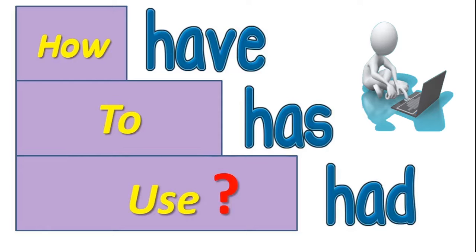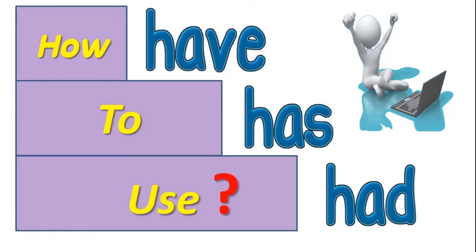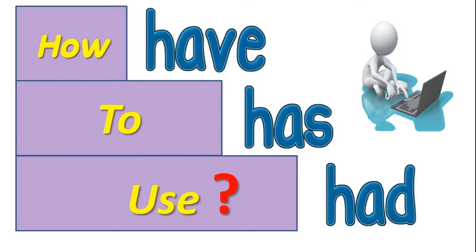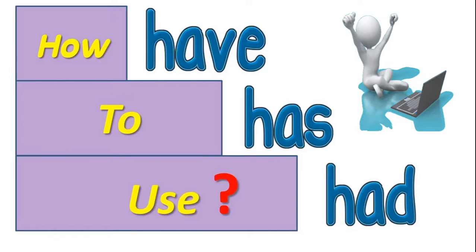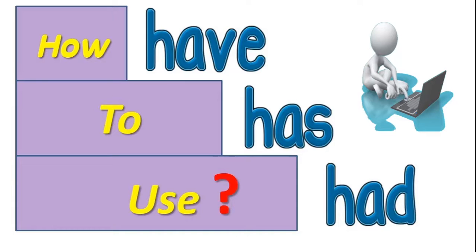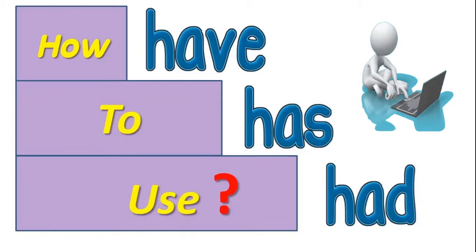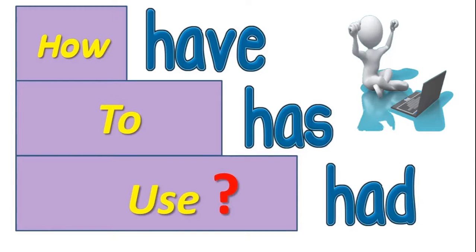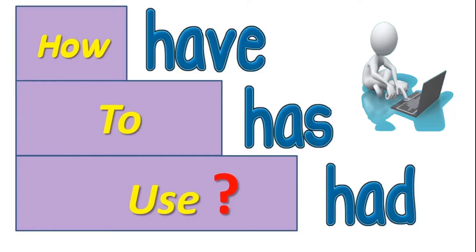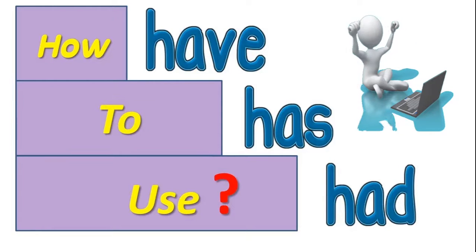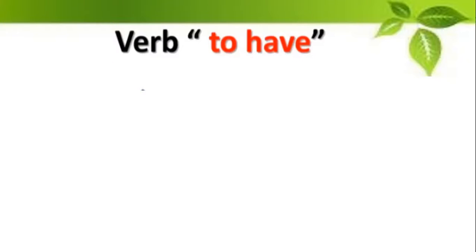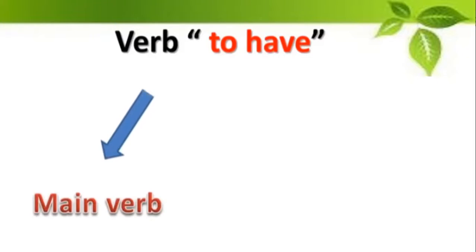Let us see how we make use of this word have and its various forms, that is has and had. We will also in this lesson see how you cannot make use of have in certain places, and how you can make it into a negative. There are many interesting things along with many interesting pictures that we are going to learn today, which will help us to speak this language correctly, without making any mistakes. So let us first talk about the verb to have and the two types of this particular verb.